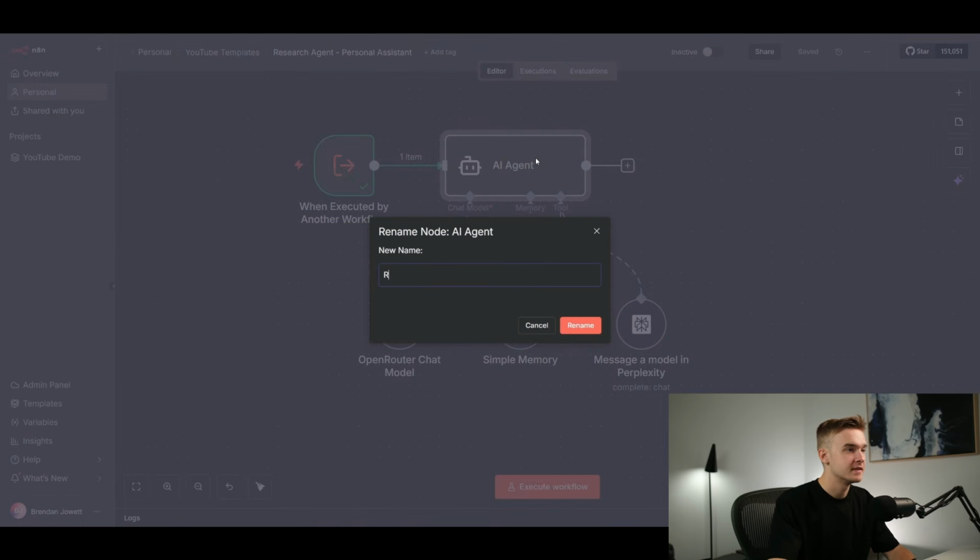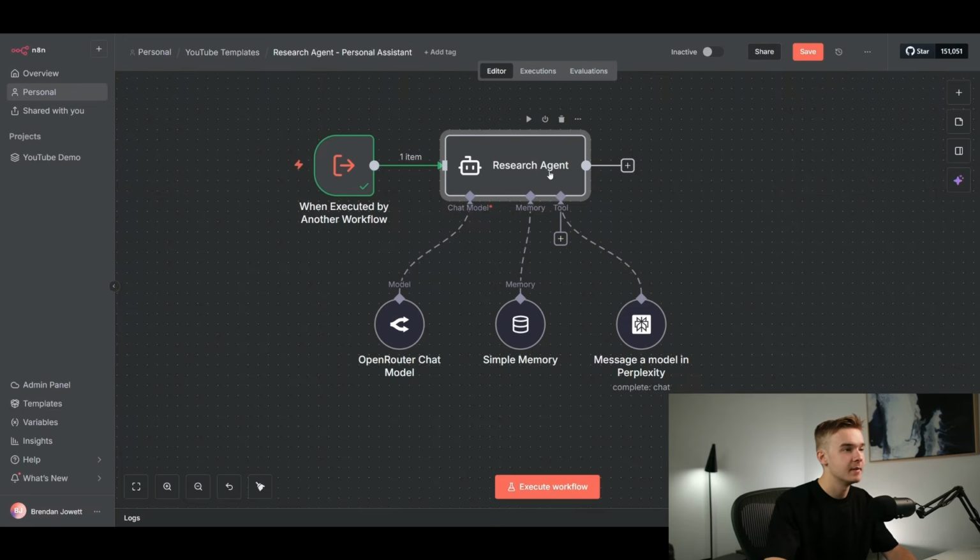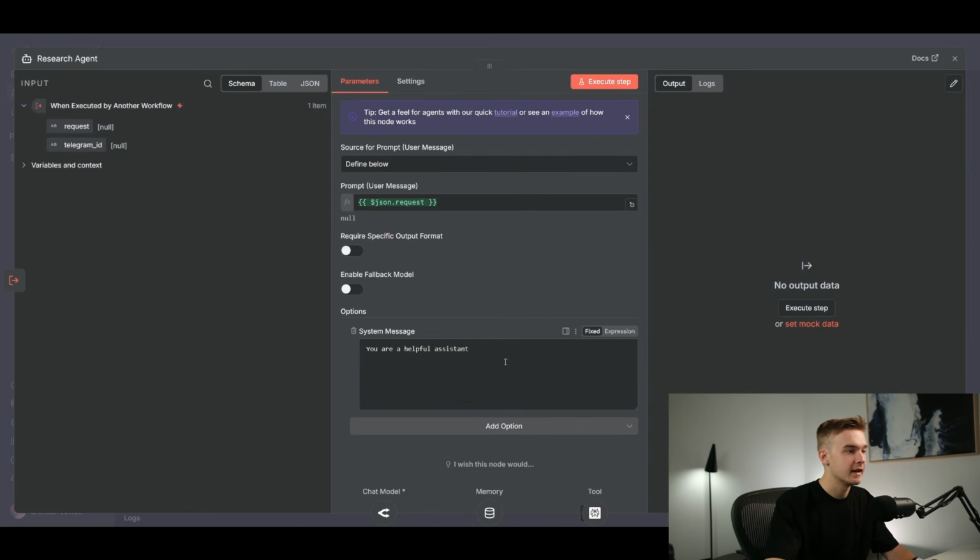So I'll rename this agent to be our research agent. Once again, it doesn't make a difference really to the actual functionality, just a naming thing. And then we can prompt this if we'd like to tell it that you are a research agent. You will expand on what the user is looking for and send this into Perplexity to look up the latest information on this request.